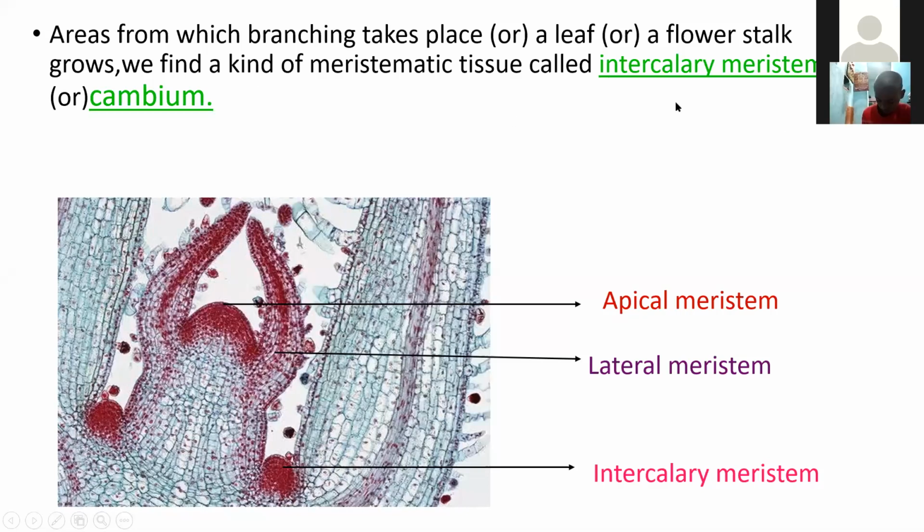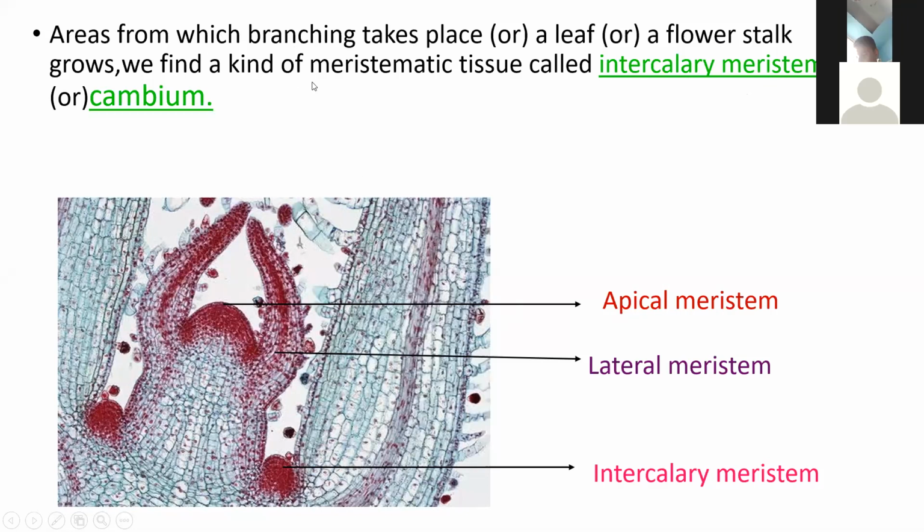The intercalary meristematic tissue is also called cambium. These are the areas from which branching takes place, at the leaf or flower stalk.